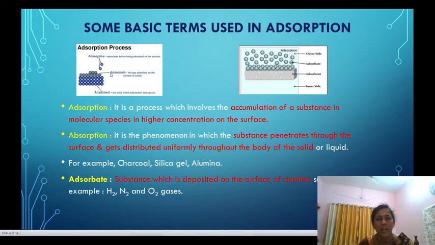As we have seen here, the adsorbate is the gas adsorbed on the surface of the solid. What is adsorbent? The surface of the substance on which the adsorbate adsorbs is called the adsorbent.